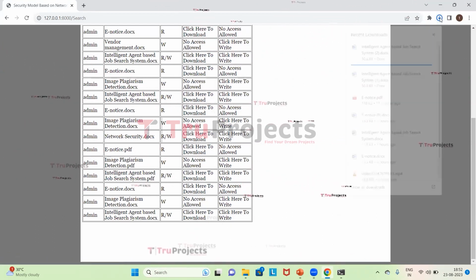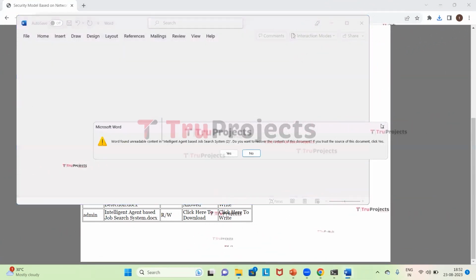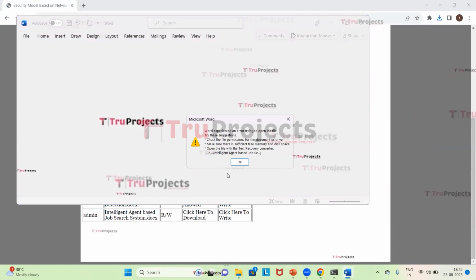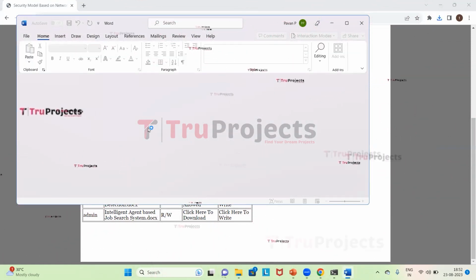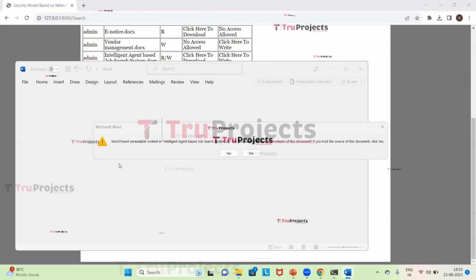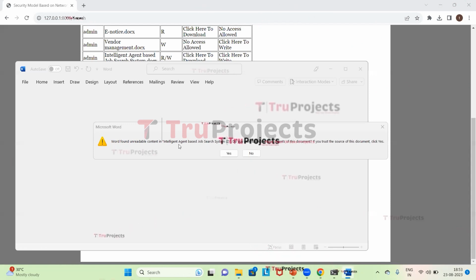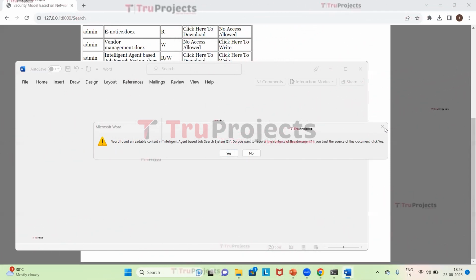So here we can see the file is downloaded in the status bar, and now we'll open this. So here the error is showing that Word found unable to read this content because this file is in encrypted format.